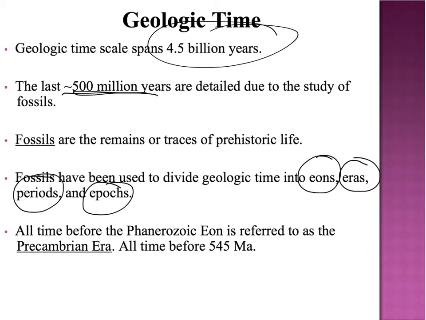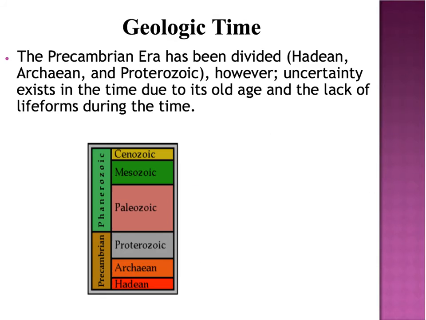So when we look at 4.54 billion years, all of the time before 545 million years ago, we call the Precambrian era. And that is about 87% of all geologic time. After that, in the last, say, 500 million years, or the last 545 million years, life really exploded. And so we call that the Phanerozoic eon. So it's the explosion of life. It stands for visible life.